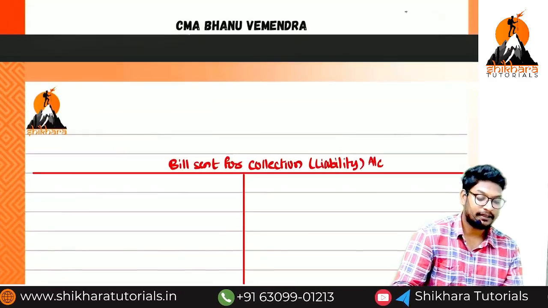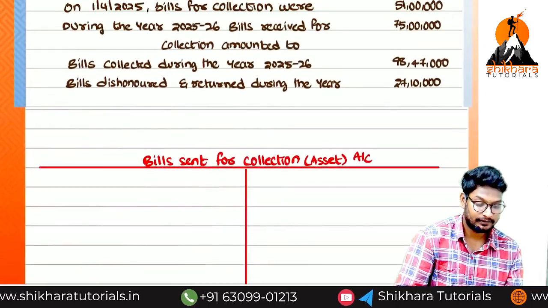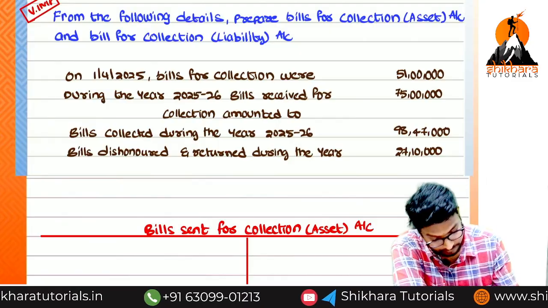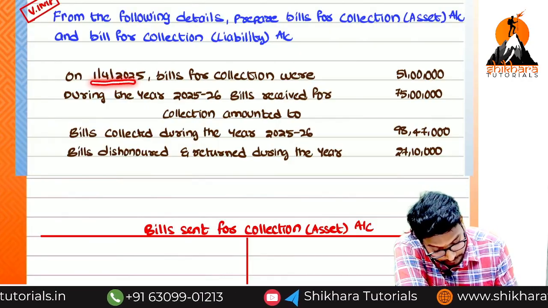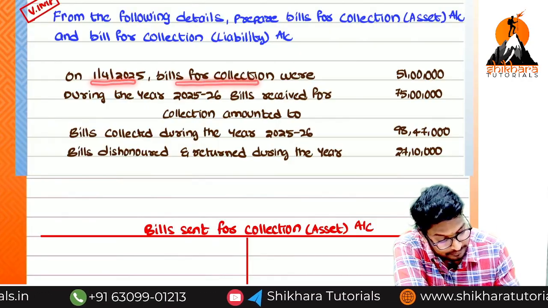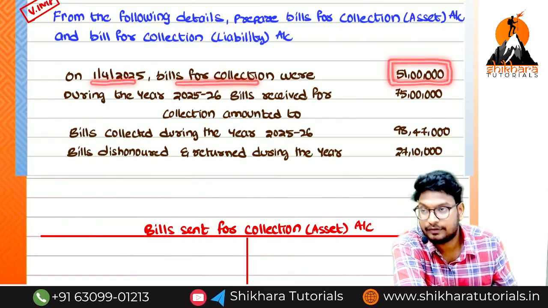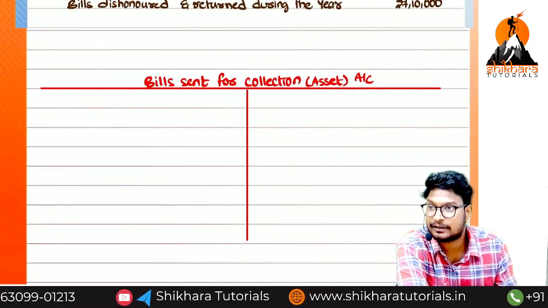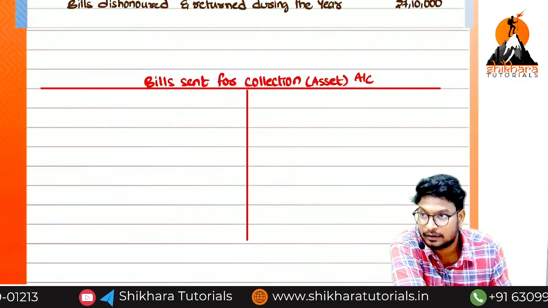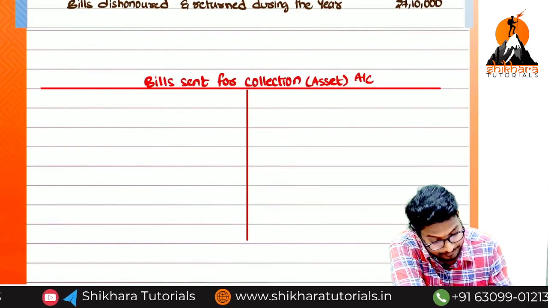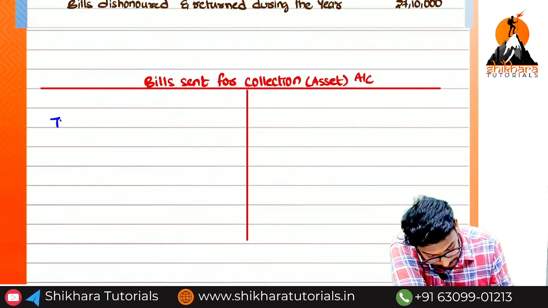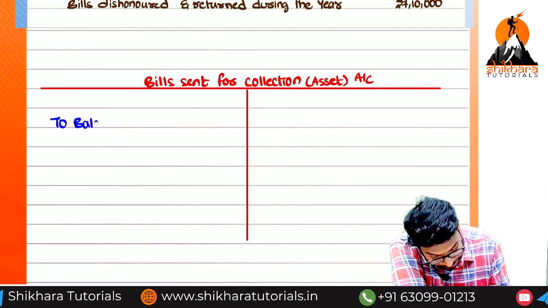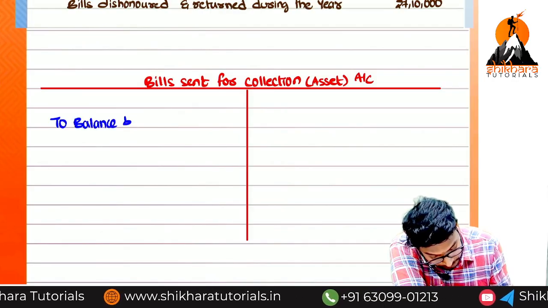Okay, can you tell me what opening balance they have given? So on 1/4/2025, bills for collection were rupees how much, ma? 51 lakhs. Okay, the opening balance in the asset account will be on the debit side. So what we need to write, ma? To balance brought down.